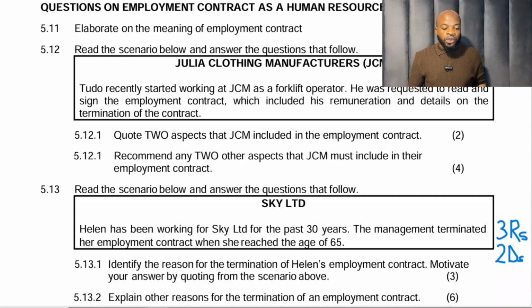When somebody has been fired, this is because of misconduct. They have breached the code of conduct and therefore they are dismissed from work. So 5.13.1, identify the reason. We have done that. The reason was retirement, and we motivate by quoting that statement. Then the other reasons for the termination of the employment I have also provided.